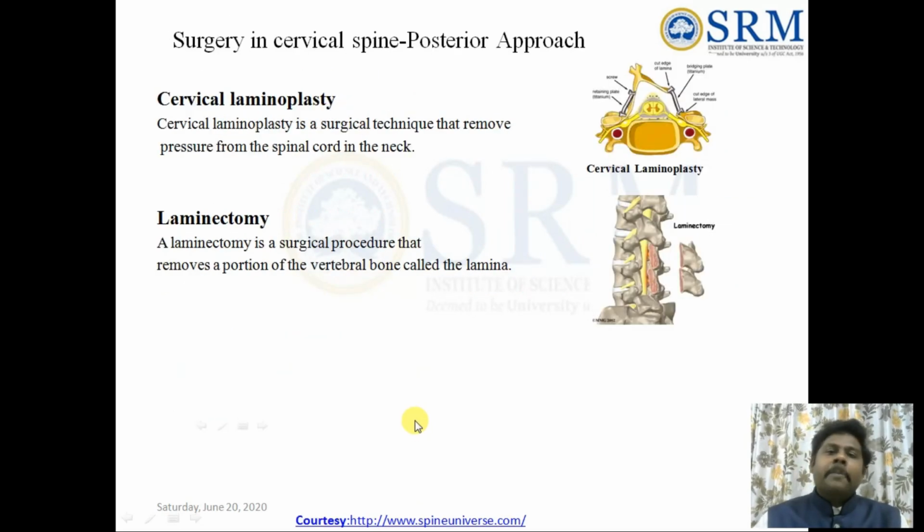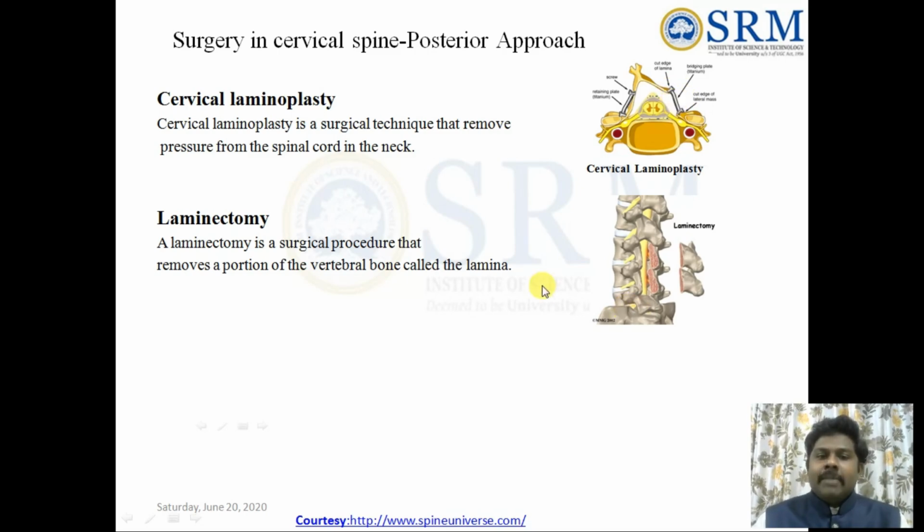Next is the posterior approach. Already I told you what is anterior and posterior. In the cervical laminectomy, this is called the laminae. Sometimes due to a fracture it may break. At that time they will remove this component and they will put this type of rod over here. They will place it and they can position it. Otherwise this will go for a failure. So this type of rod is called cervical laminoplasty.